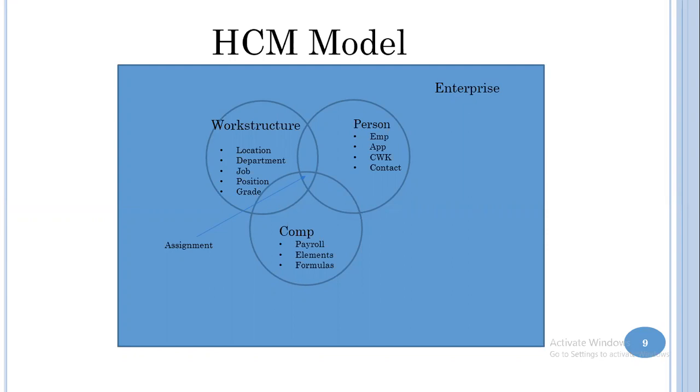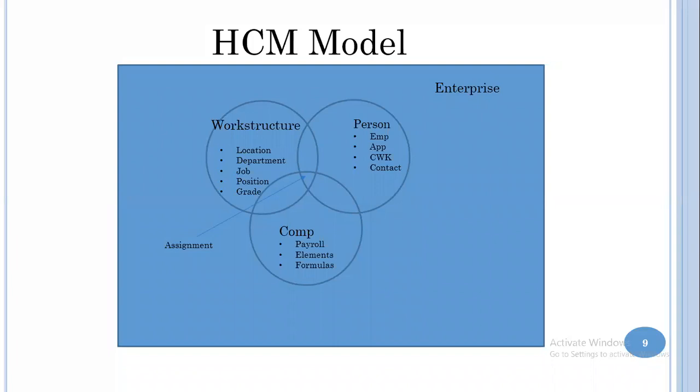You could also link these allowances to the location, to the department, to the job. Somebody posted in Siachen Glacier gets a hardship allowance. Only when he is in Siachen Glacier, he will get it. If he is posted back in Ambala or to New Delhi, he will no longer get it. So that is what this intersection means. So you can link the elements and the payroll to your work structure. Clear?